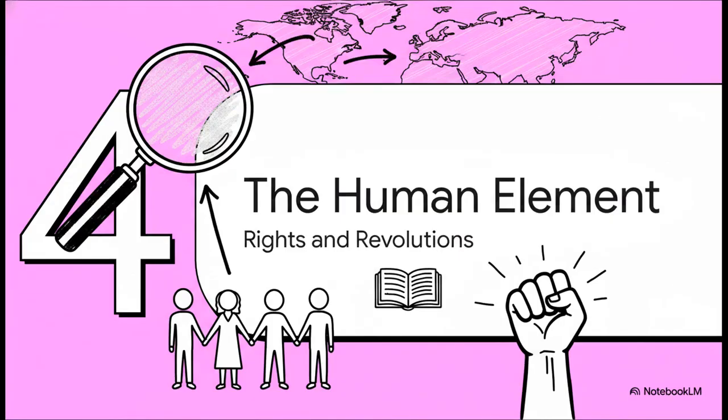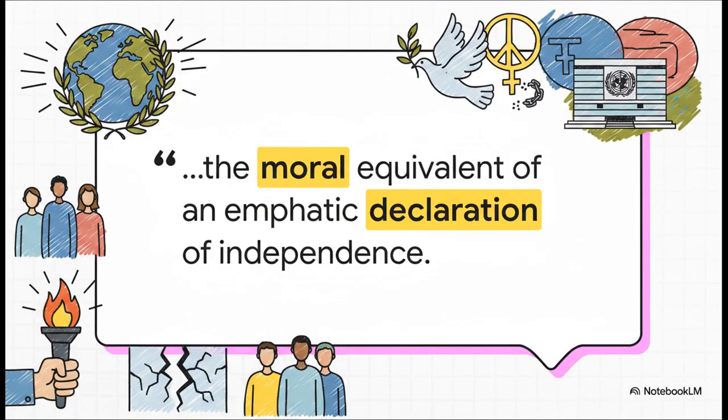Let's zoom in a bit for part 4, the human element. We're talking rights, revolutions, and the people. The adoption of the Universal Declaration of Human Rights was the moral equivalent of an emphatic Declaration of Independence. I love that powerful idea from the text because it highlights a true turning point in world affairs.